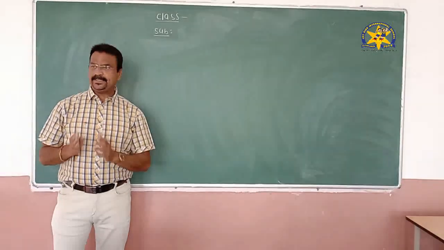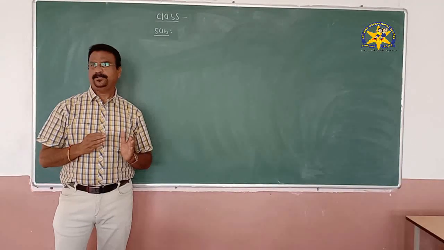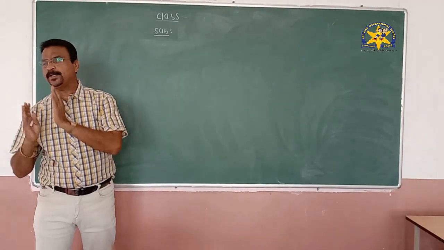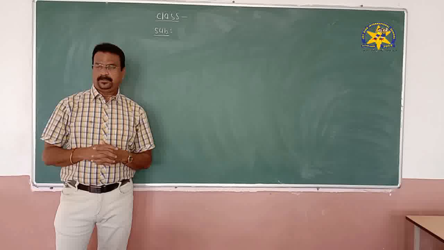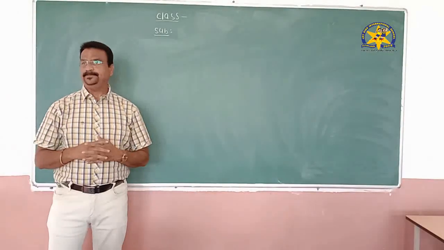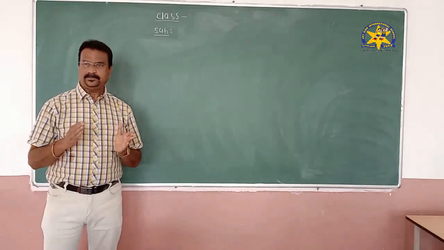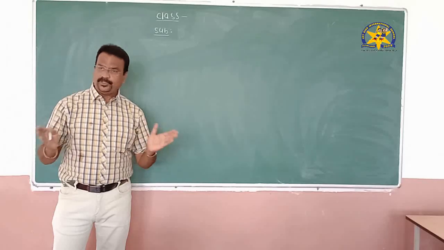So it is very essential that this light energy is converted into a usable form, because neither plants nor animals can work without energy.